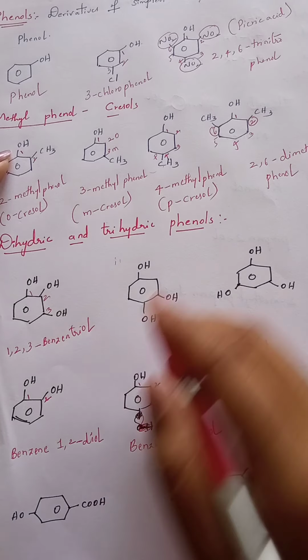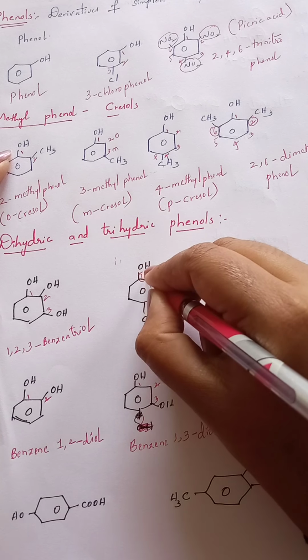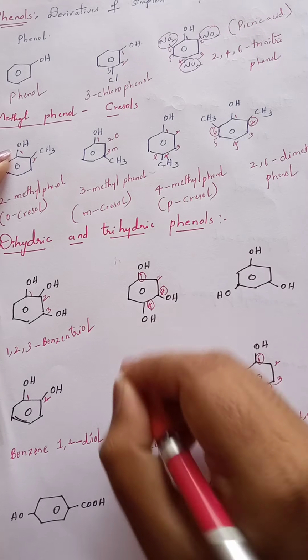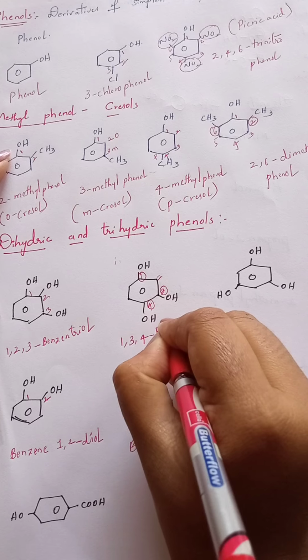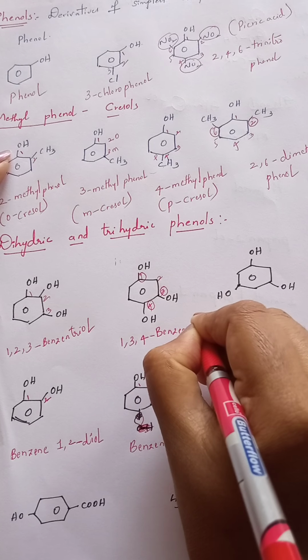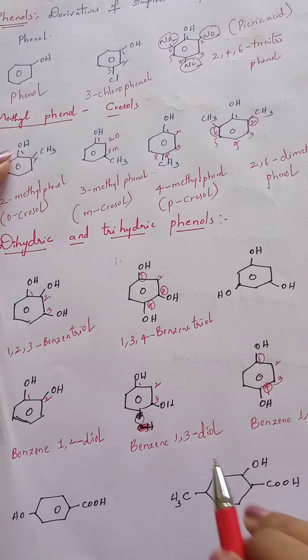And for this, first position, second position, third and fourth. Now OH groups are located at first, third and fourth. Then it is 1,3,4-benzenetriol. Okay, now see this one.